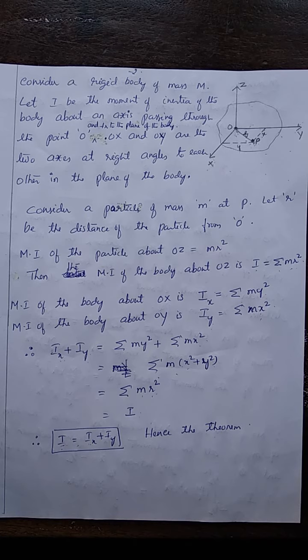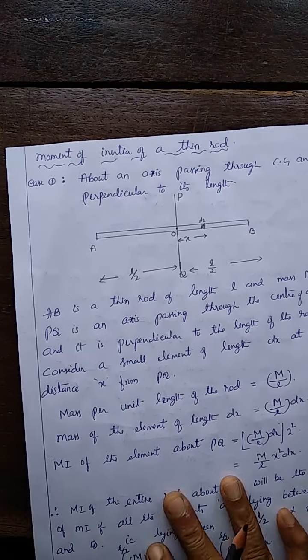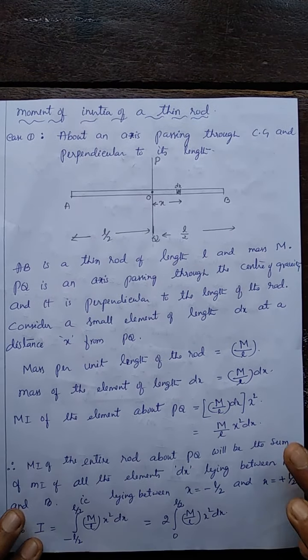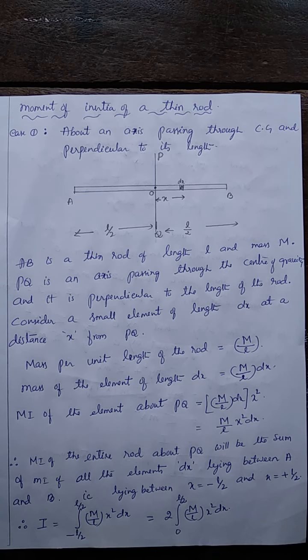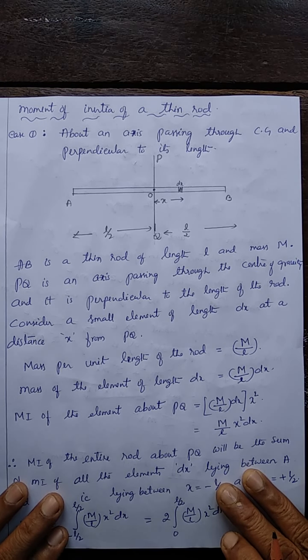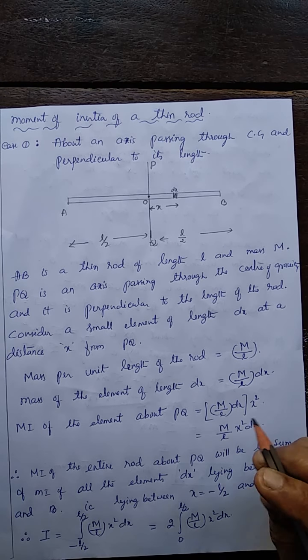Now, let us calculate the moment of inertia of bodies of different shapes. Let us find out the expressions for moment of inertia of bodies of different shapes, like a rod, a rectangular body, or a circular body, and so on. Here we have to find out the expressions for the moment of inertia about different types of axes. First one is a thin rod.